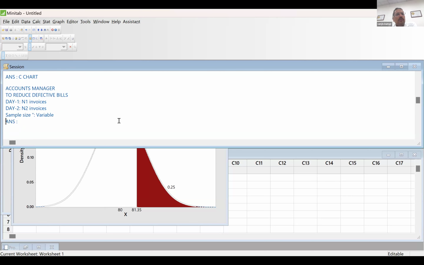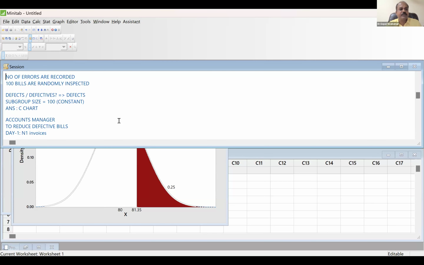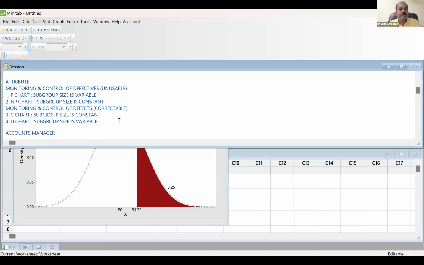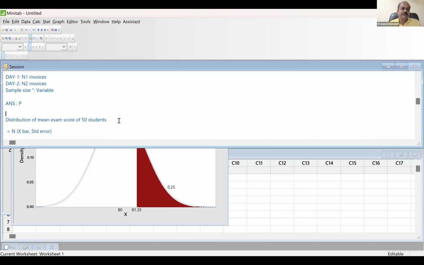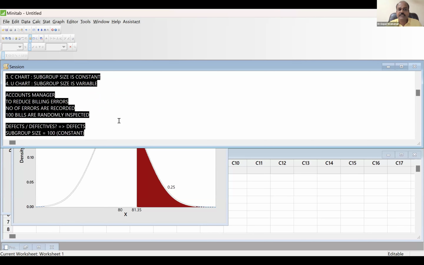So what is the control chart you need to use now? Variable sample size and defective. Defective and variable, what is the control chart? P chart. That's all. Now you understood. So in this case, P chart. This is how you need to look at the scenarios and select the control chart.